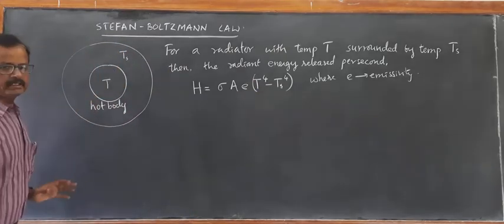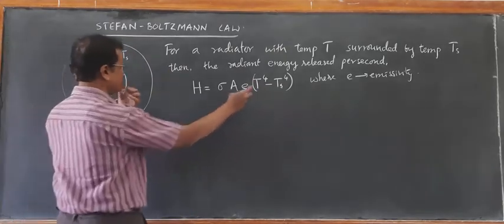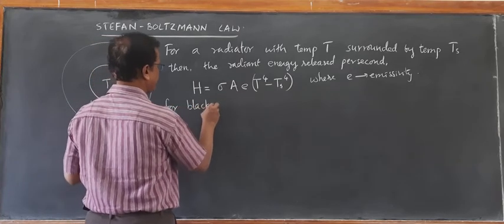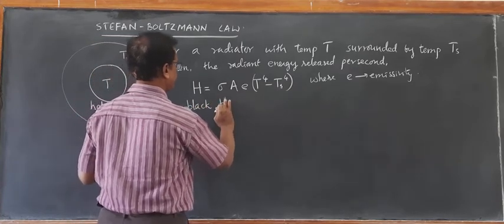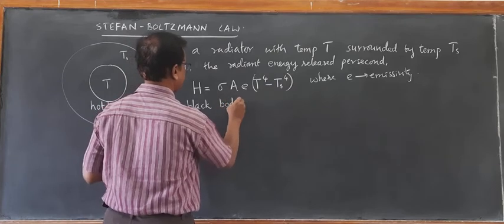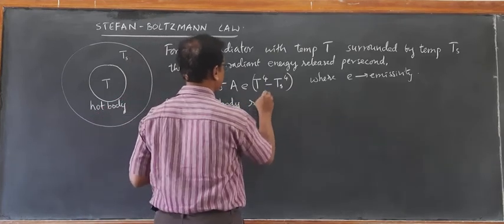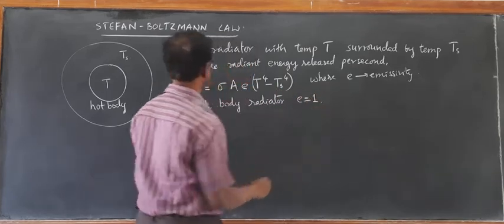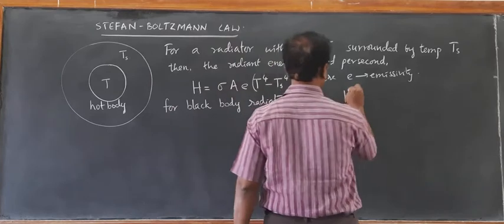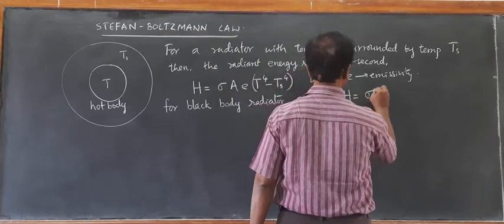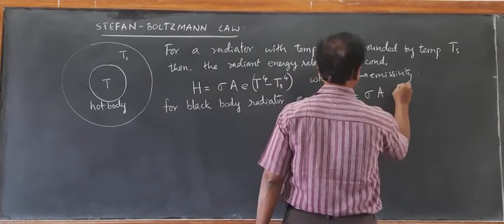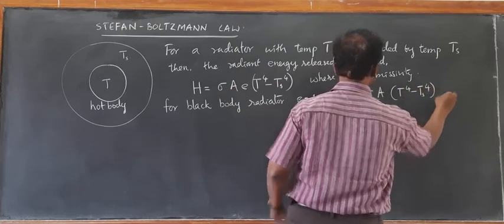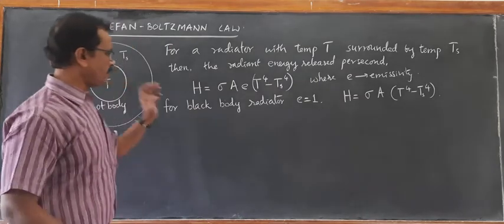If the same body is a black body radiator, then emissivity E is equal to 1. Then the radiant power H becomes sigma A into T raised to 4 minus Ts raised to 4. This is the equation for a black body radiator.